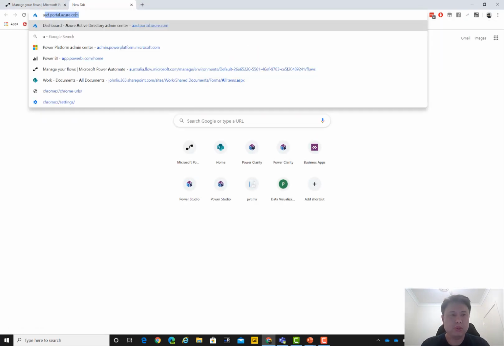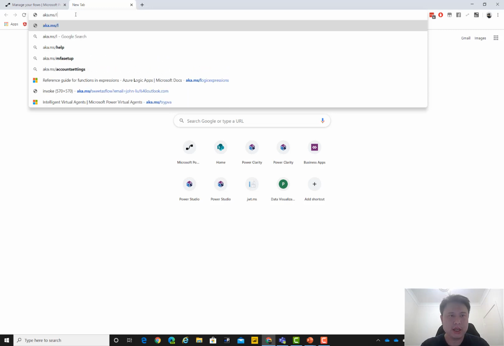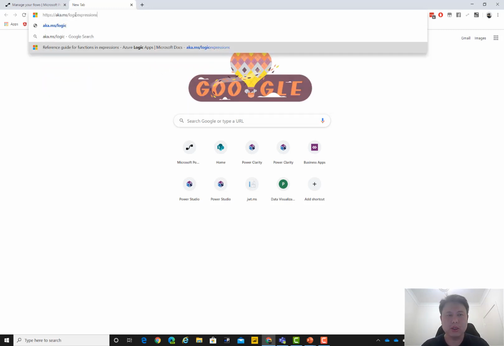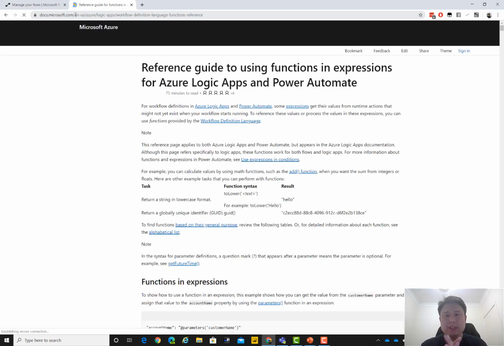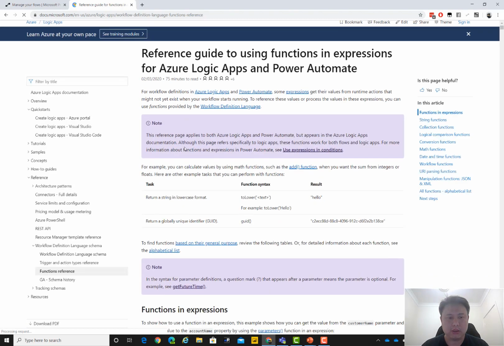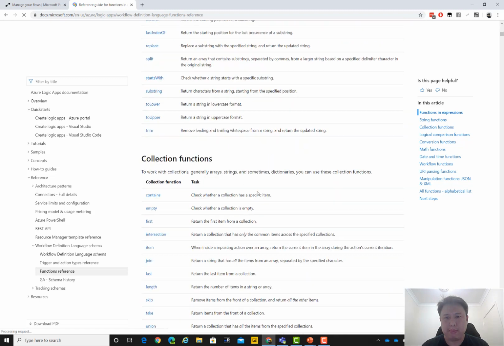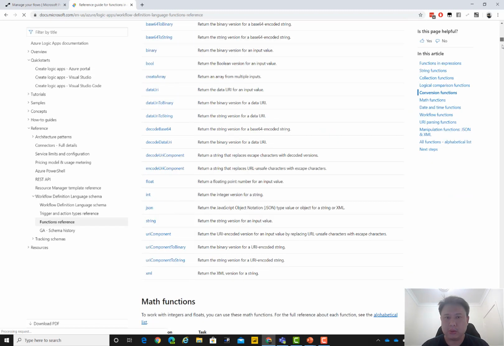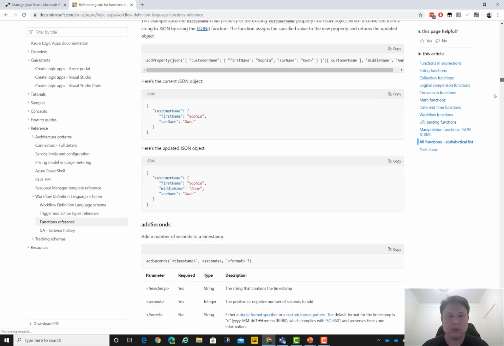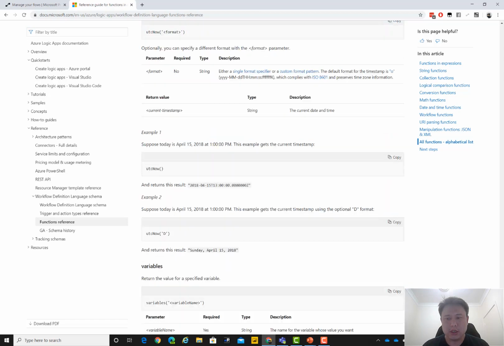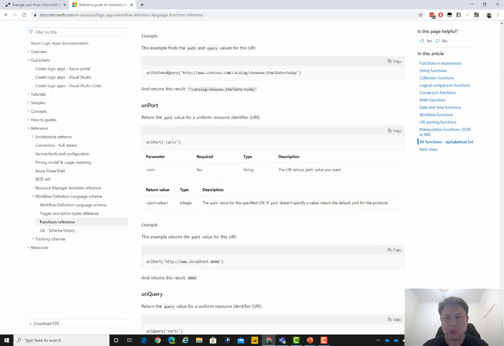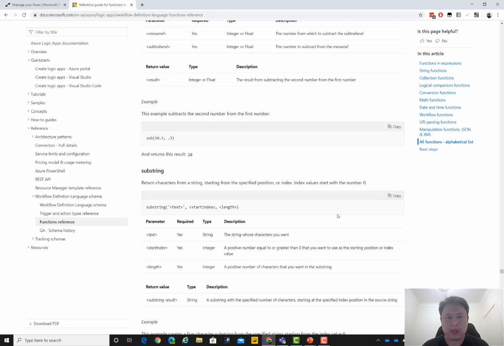I often send people to this link, aka.ms/logic expressions, and this is a shortcut that will send you right to the workflow definition language functions reference. It is expressions for logic apps and Power Automate, so for Flow. You have this one big document, pretty long, but it's really just one page of every possible function within the Flow expression. So if you're thinking about what all these weird functions John talks about all the time, they're all here.